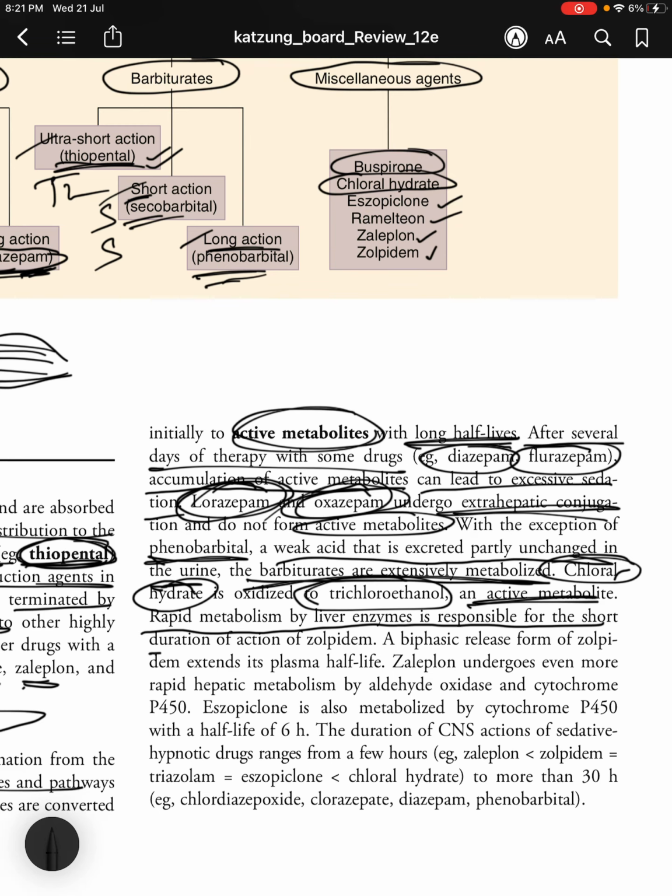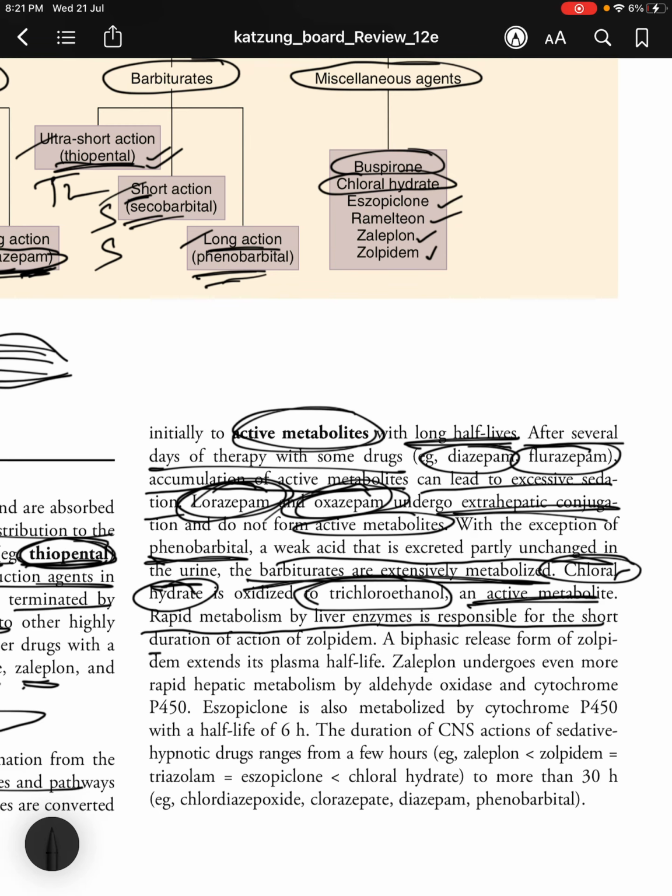The duration of CNS actions of sedative hypnotic drugs ranges from a few hours, such as zaleplon, less than zolpidem equals triazolam equals eszopiclone, less than chloral hydrate. Basically the duration of action of chloral hydrate is the highest among these and zaleplon is the least. More than 30 hours: you have chlordiazepoxide, clorazepate, diazepam and phenobarbital, long acting, right? Long acting barbiturate.